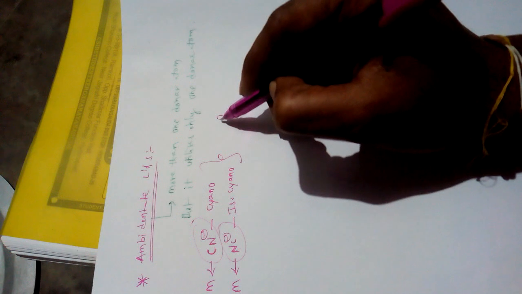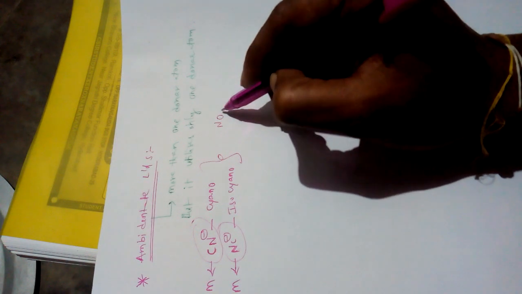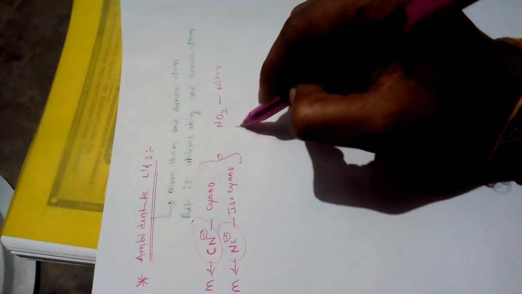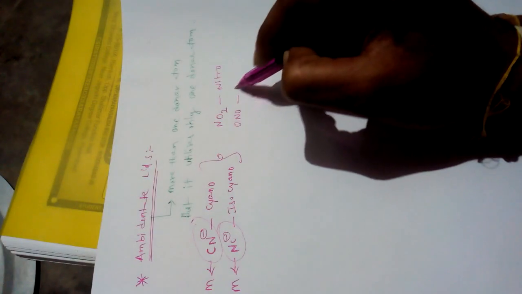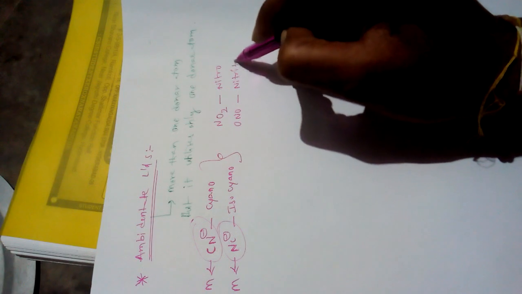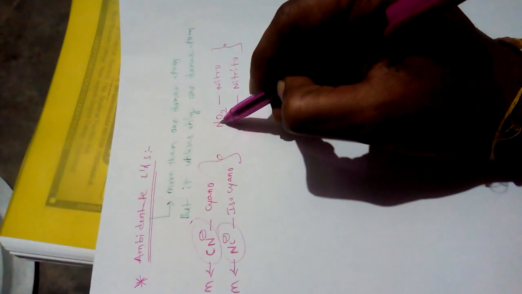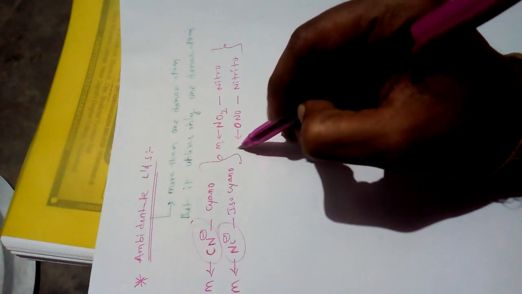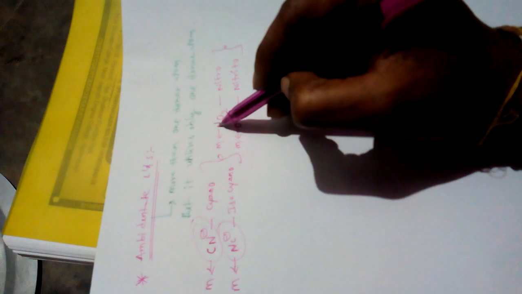For example, one more thing: NO2 is nitro, ONO is nitrito. It means these are ambidentate ligands. In nitro, the donor atom is nitrogen. In nitrito, the donor atom is oxygen.